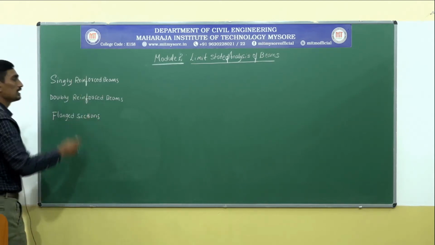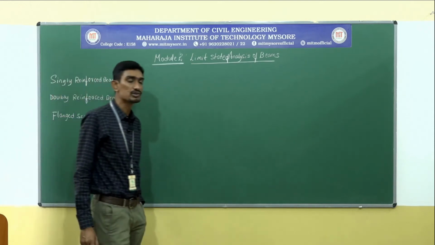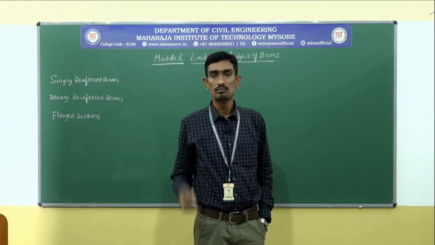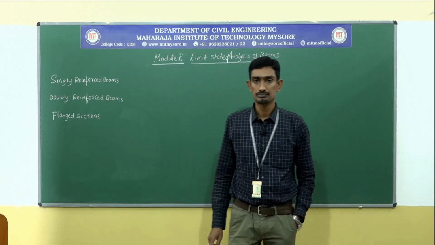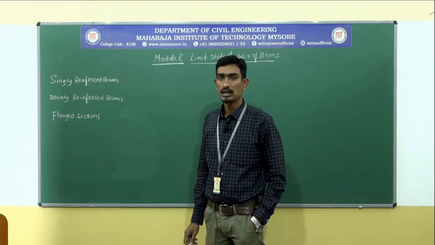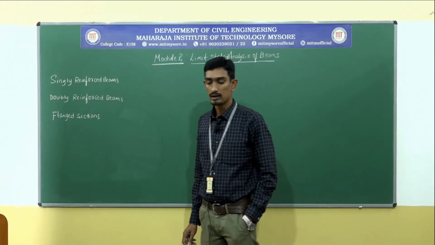These are the different types of beams you are going to analyze in module number 2. Let us get into them one by one.